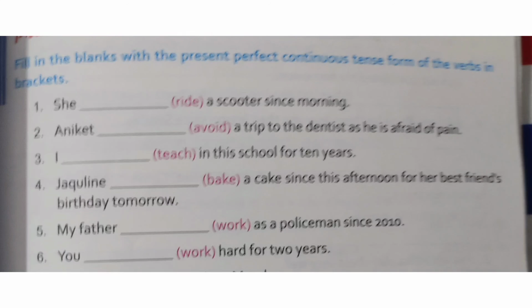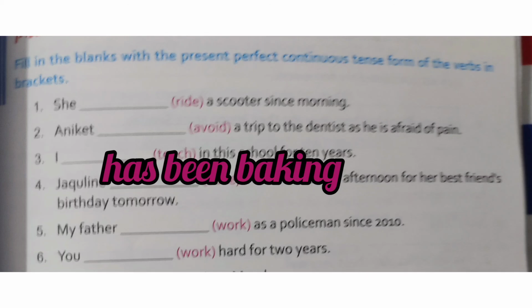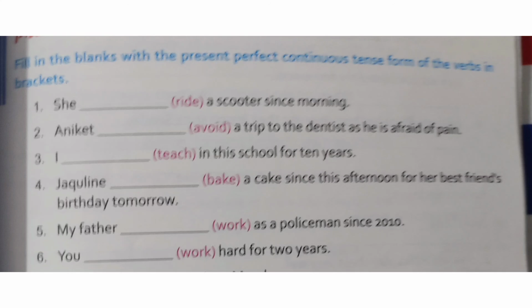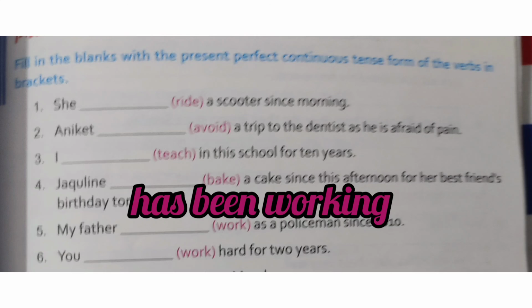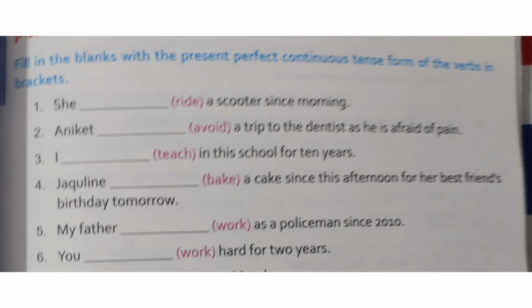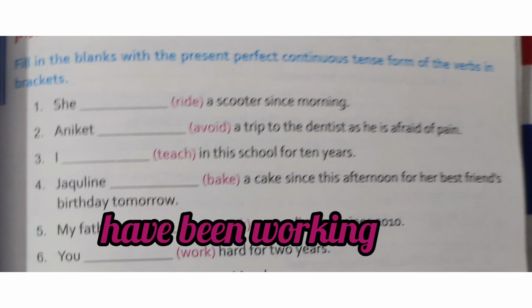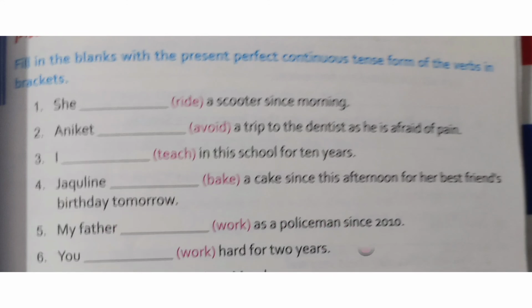Next, fourth, Jacqueline has been baking a cake since this afternoon for her best friend's birthday tomorrow. Next, fifth, my father has been working as a policeman since 2010. And the last, sixth, you dash hard for 2 years. The answer will be you have been working hard for 2 years.